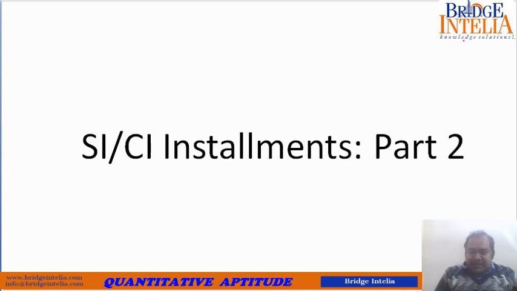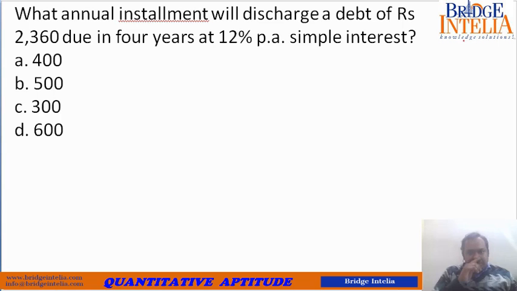Now let's see the remaining pattern of questions that are asked based on the concepts of equal installments. So let's move to the next example. What annual installment will discharge a debt of rupees 2360 due in 4 years at 12% simple interest? So let's see. Now please understand what is meant by this question.